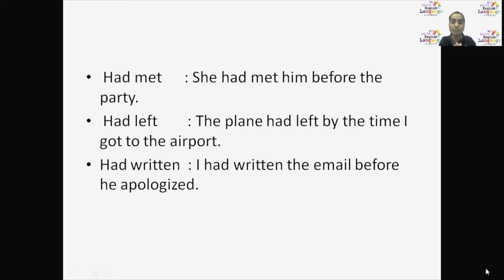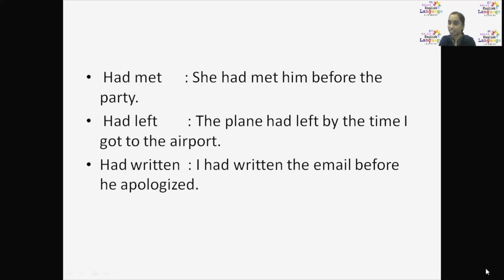Which event happened first? Second one, had left: the plane had left by the time I got to the airport. That means by the time I went to the airport, the plane had already left. First the plane left, then I went. Are you understanding? Here, first she met him, then the party happened.